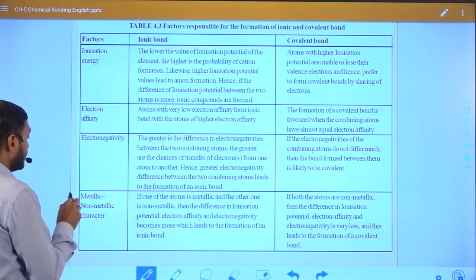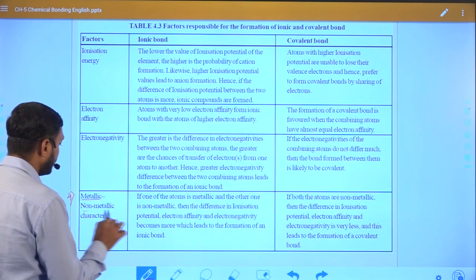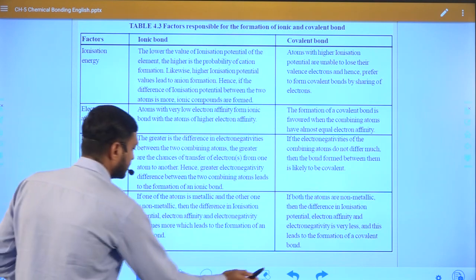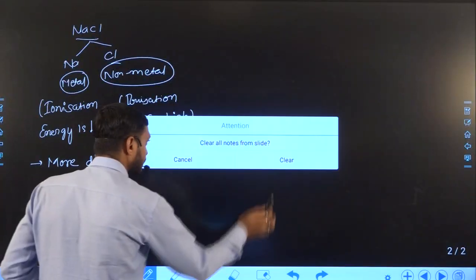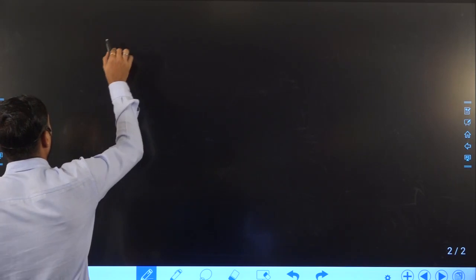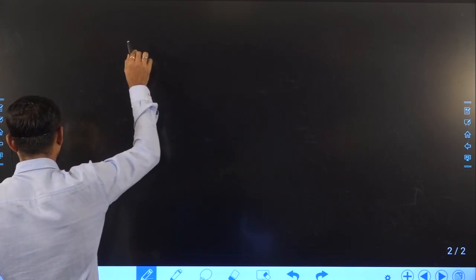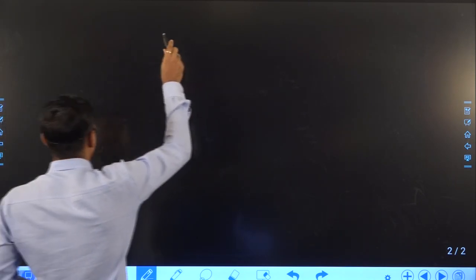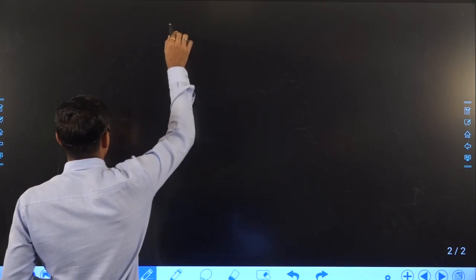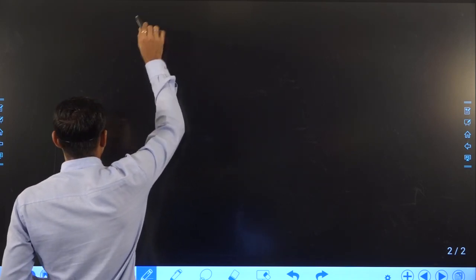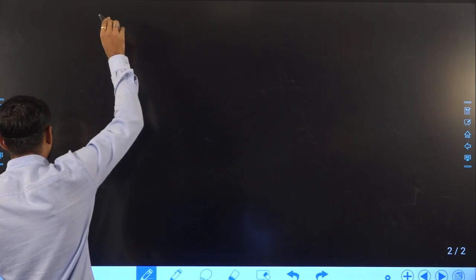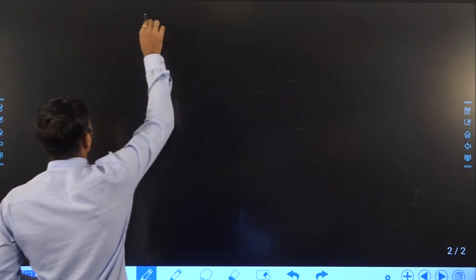Now, based on the fourth point, metallic and non-metallic character, as we discussed in the ionic bond in our first class, whenever an ionic bond is formed, let me just remind you and then we will go to the next point.